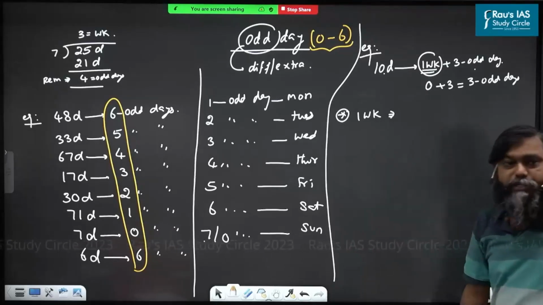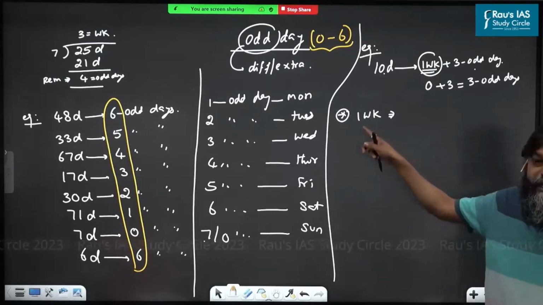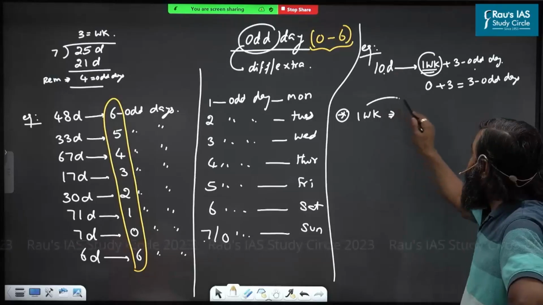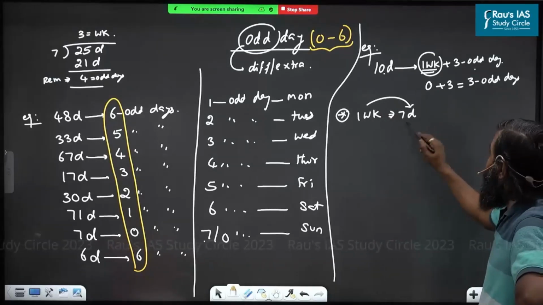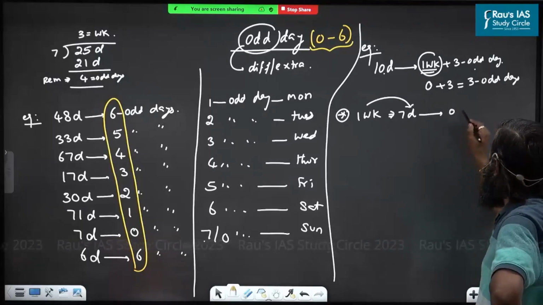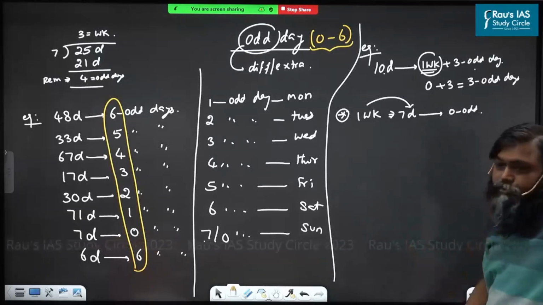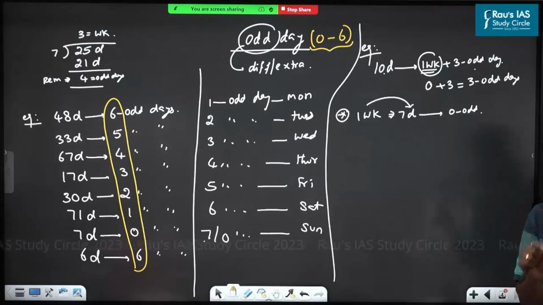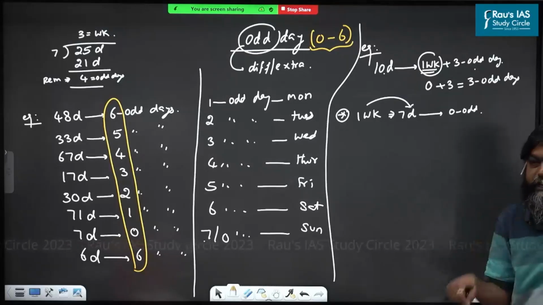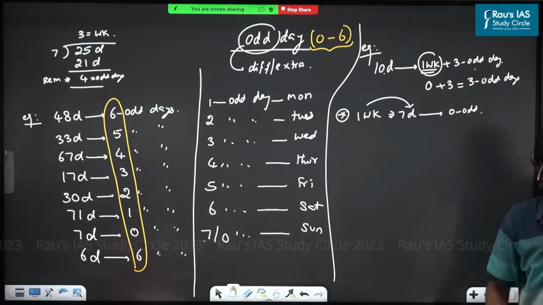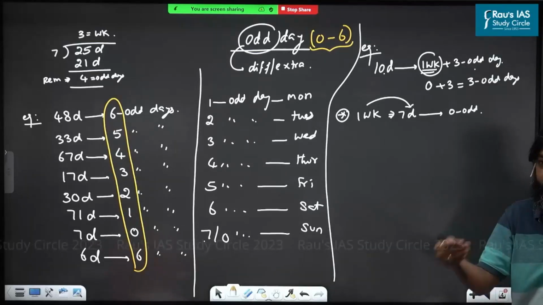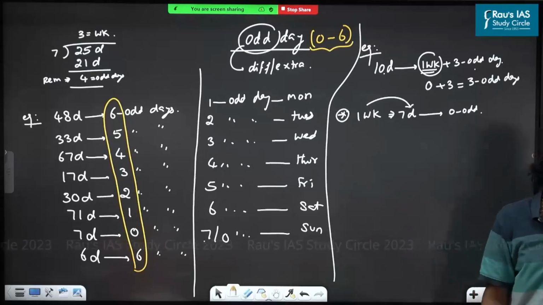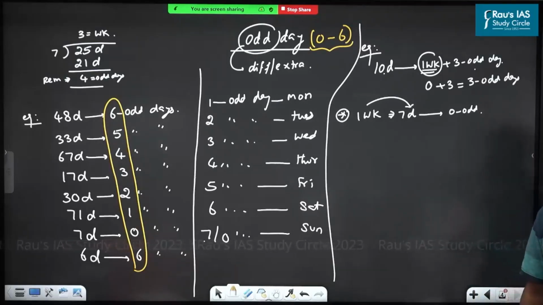1 week means how many odd days? You cannot divide 1 week by 7 directly. First, you convert it into days. 1 week means 7 days. Then divide by 7. What is the remainder? If only days are given, then you divide directly by 7. If it is in weeks, months or years, convert into days, then divide by 7. Have you all understood?